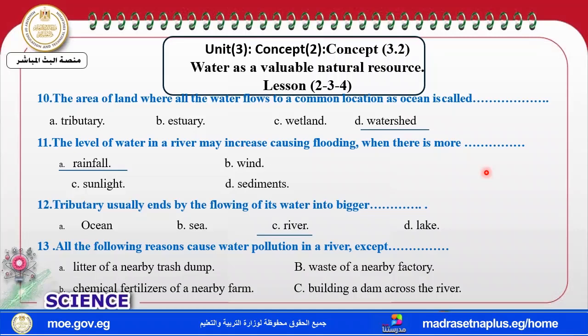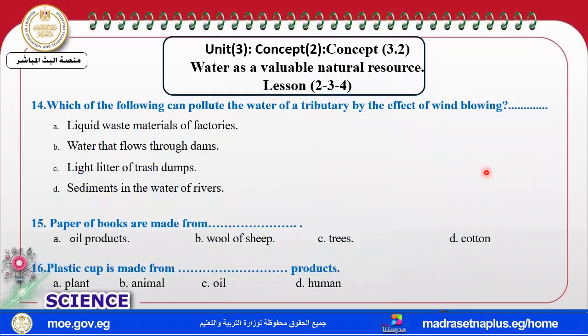The last one. All the following reasons cause water pollution in a river, except what? Except building a dam. Building a dam, my dear students, can cause pollution, but it holds water behind it to store water. Which of the following can pollute the water of a tributary?